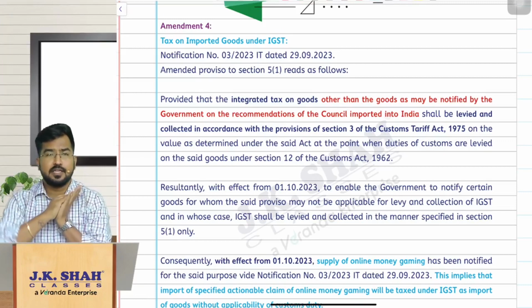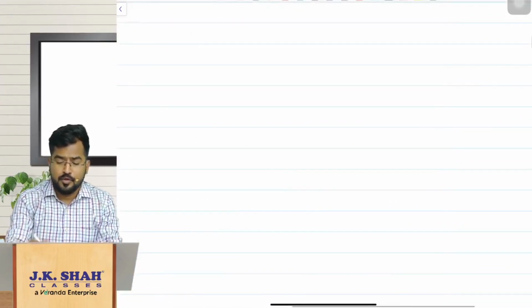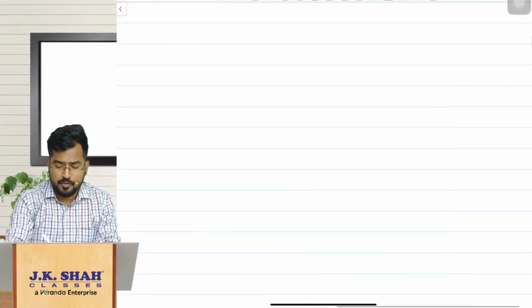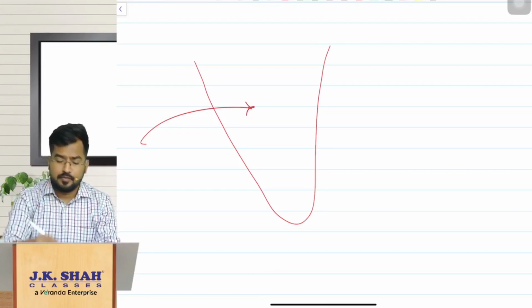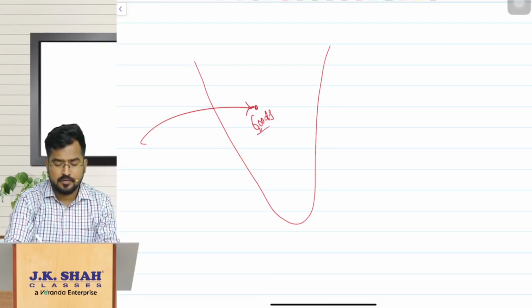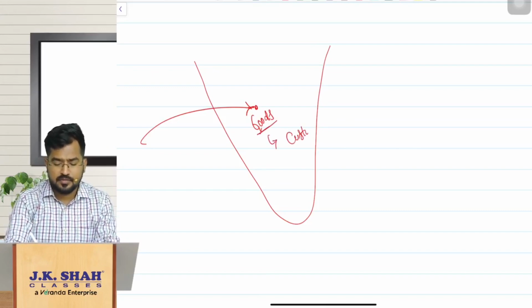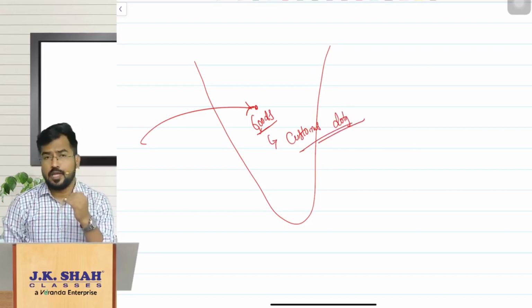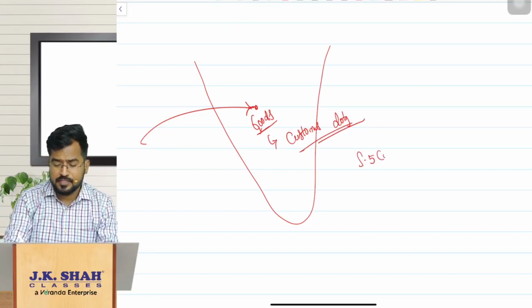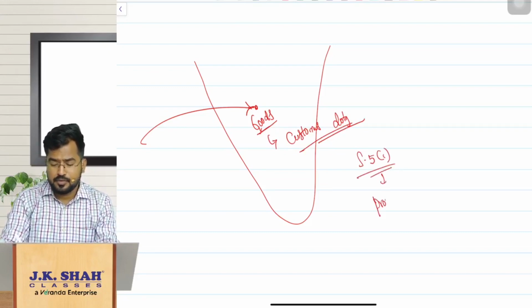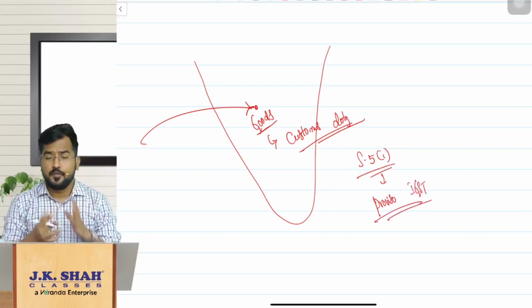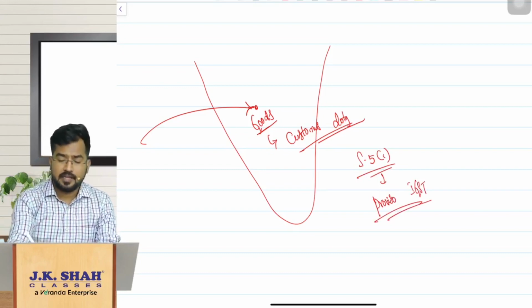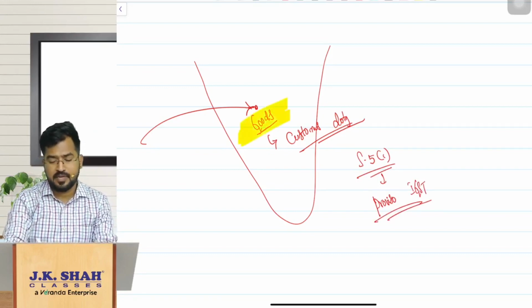So my dear friends, the interesting amendment here is, obviously you know, when any goods are imported into India, we will levy what? Sir, we will levy obviously customs duty. But now we have amended section 5 subsection 1 proviso of the IGST Act in such a way that this proviso says government can notify certain goods.